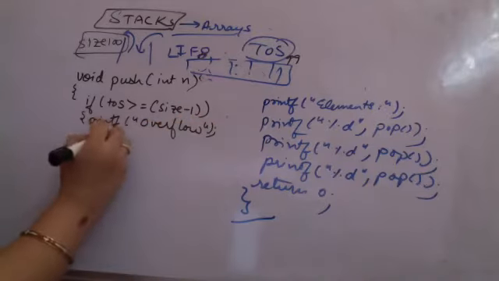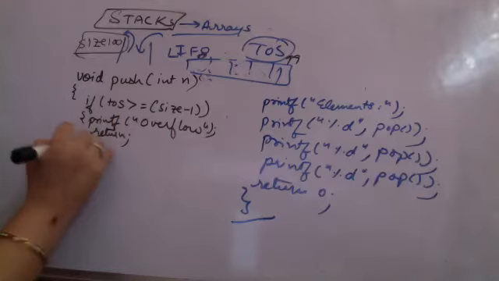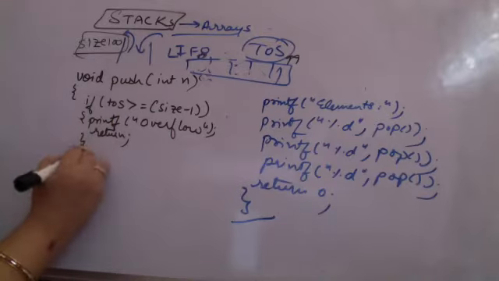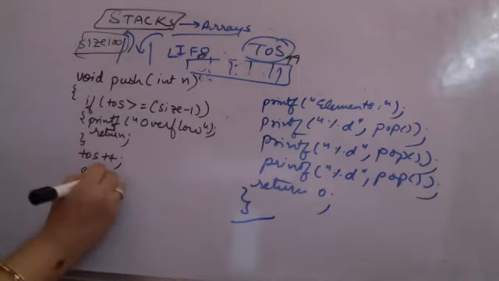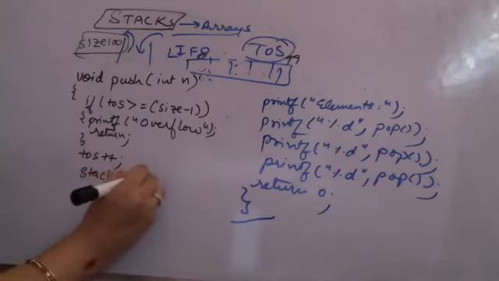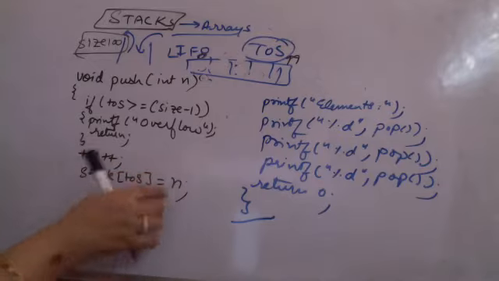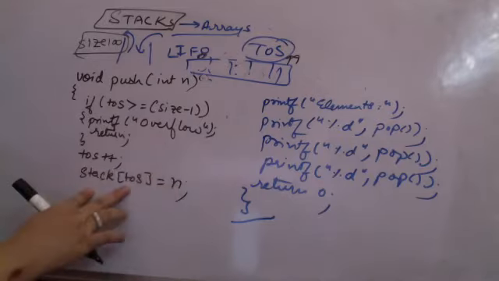And I will return. If the overflow error is not there, then what should I do? I should increment the top of stack plus plus, and I should put the value. So stack top of stack is equal to n. Whatever has to be pushed, I have pushed it onto the stack.